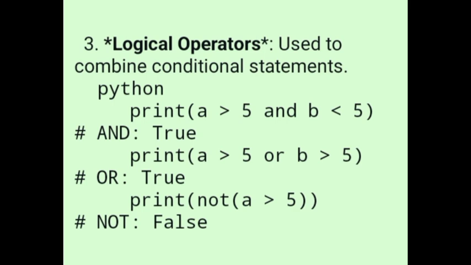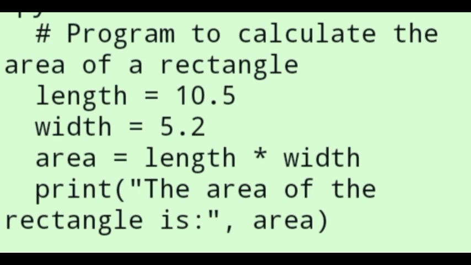Let's put everything we have learned into practice. Here is a simple program that uses variables, data types, and operators. Program to calculate the area of a rectangle. Here the length of the rectangle is 10.5 and the width is 5.2. Area is length times width.